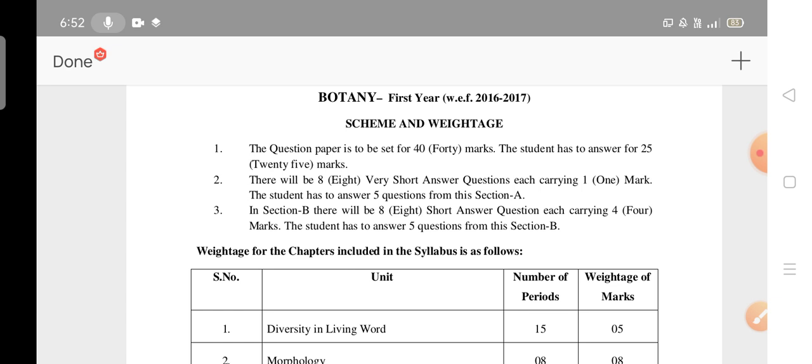So section A, 5 times 1 is 5. Section B, 5 times 4 is 20. So 5 plus 20 is 25. So botany carries a maximum of 25 marks. In the same way physics, chemistry, botany, maths and everything will be the same like that only.